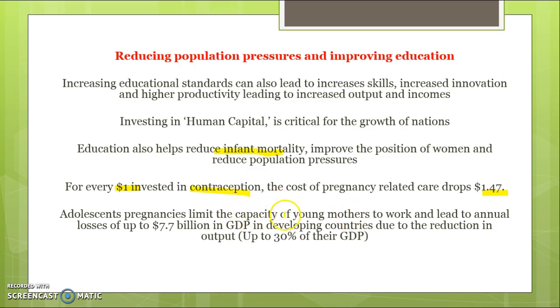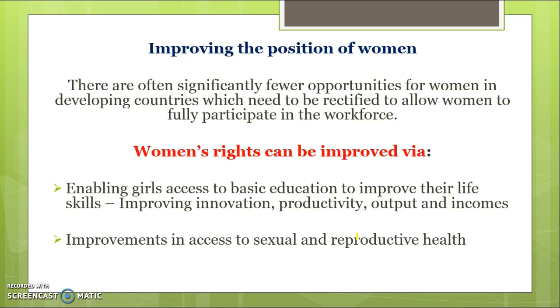Adolescent pregnancies limit the capacity of young mothers to work and have been said to reduce GDP by around $7.7 billion in developing countries in recent years. So up to 30% of their GDP is wasted because of these adolescent pregnancies and taking women away from the workforce at a really young age and not giving them the ability to invest in their education and their skills.